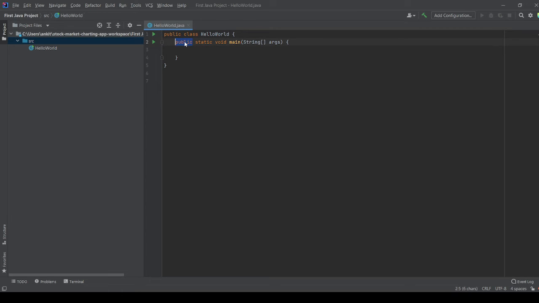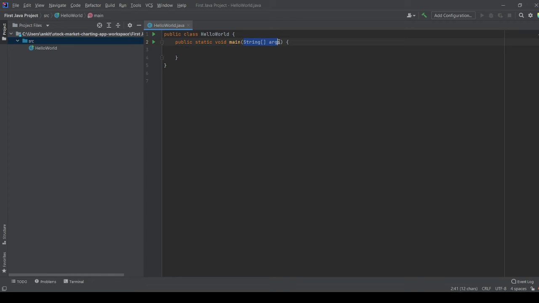Public denotes that we are telling the compiler that it is visible and you can use it. Static means that we are telling the compiler to go directly for this method. Then we are not returning anything, that is void.